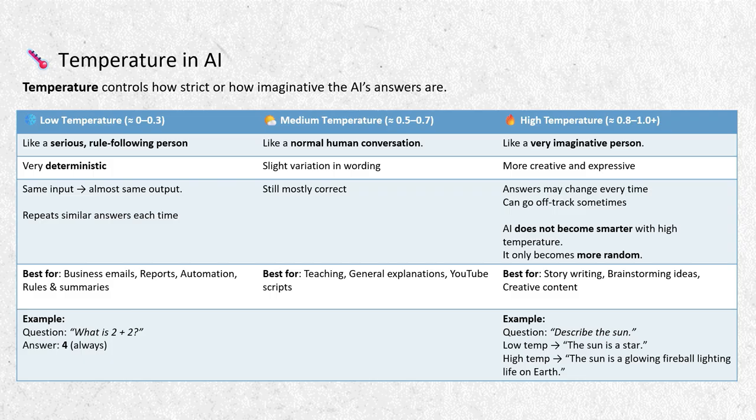Answers are very consistent, same question, almost same answer every time, very factual and to the point. Best used for business emails, reports, automations, rules, and summaries. For example, question: what is 2 plus 2? Artificial intelligence answer: 4, always.